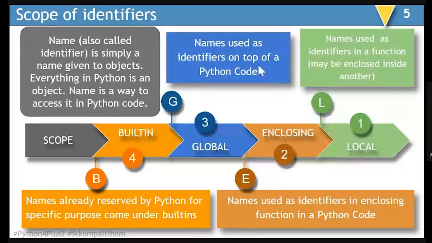Then global is nothing but names used as identifiers on top of a Python code, that means outside all the functions. And then built-in is nothing but names already reserved by Python for a specific purpose. These names are nothing but identifiers, simply a name given to objects. Everything in Python is an object. A name is a way to access objects in Python.